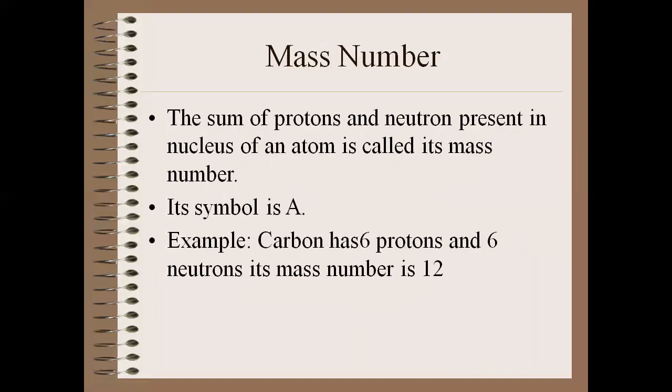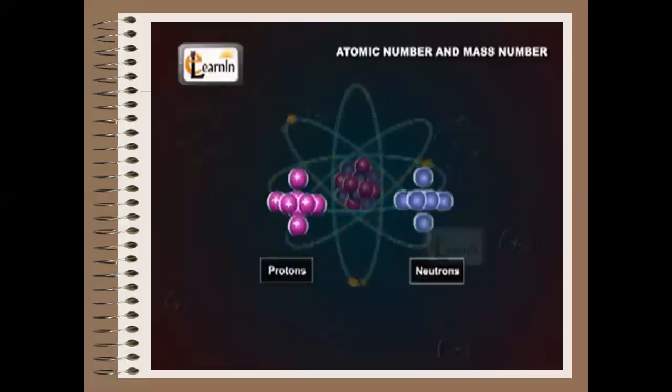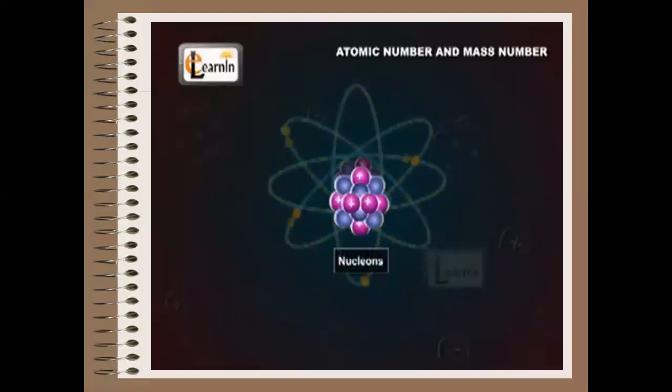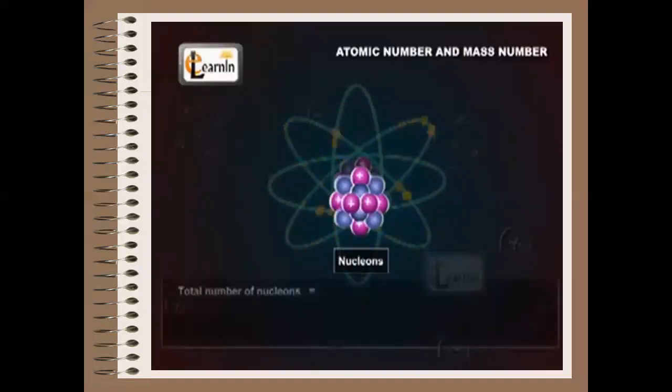What is mass number? Mass number is symbolized by A, and it is the sum of protons plus neutrons. For example, carbon has 6 protons and 6 neutrons, so carbon's mass number is 12. Students, please be careful, don't add electrons in it. We will only add protons and neutrons. We are not going to add the number of electrons. You can see in the animation, protons and neutrons are combining together and they are going to make the mass number.